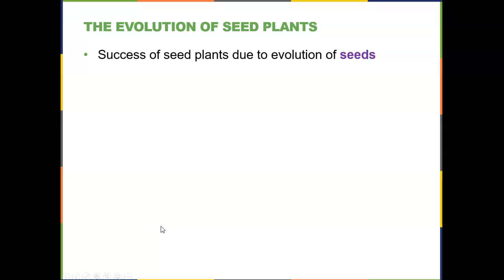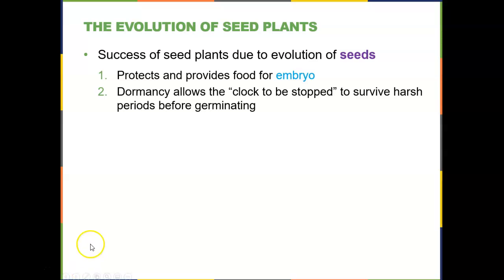So let's look at some of the important features that were critical to the evolution of seeded plants. So first off, they had to evolve seeds. So what exactly is the benefit to a seed? Well, the seed is the home for the growing plant embryo. So the seed protects and provides food for that growing plant embryo.